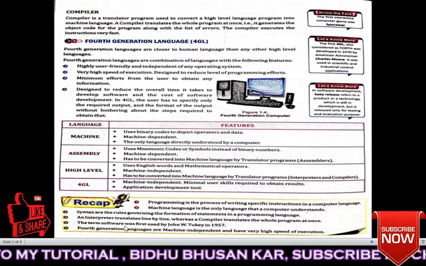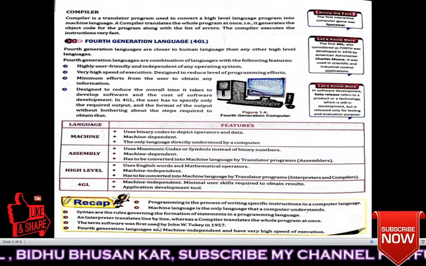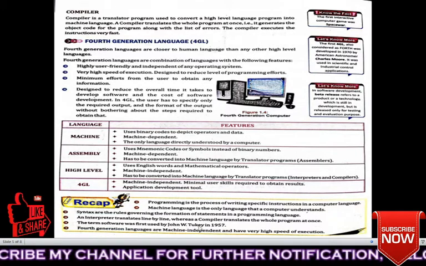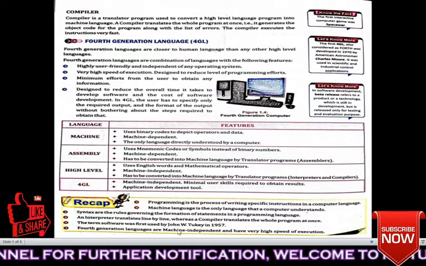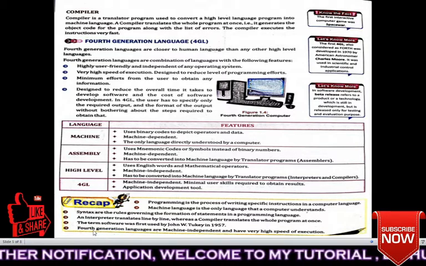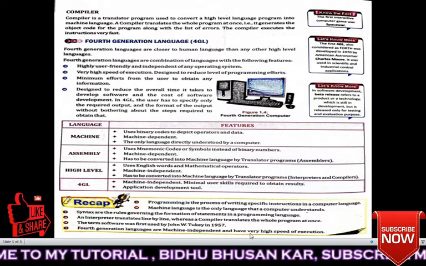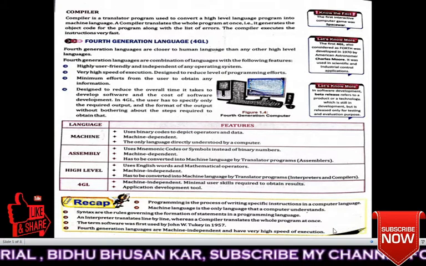Next, the term software was first used by John W. Tukey in 1957. Fourth generation languages are machine independent and have very high speed of execution.